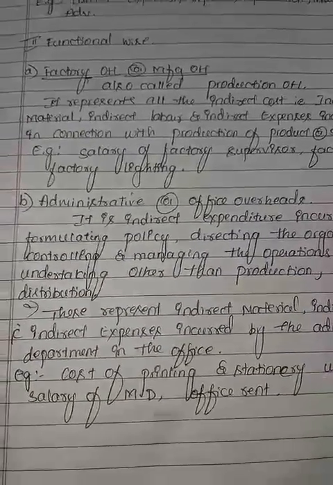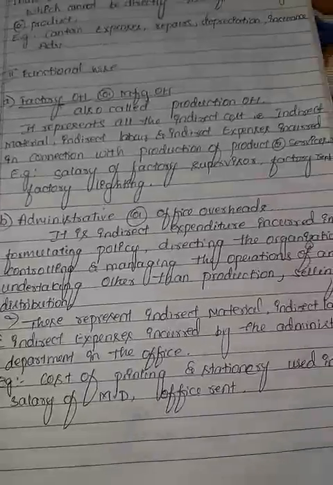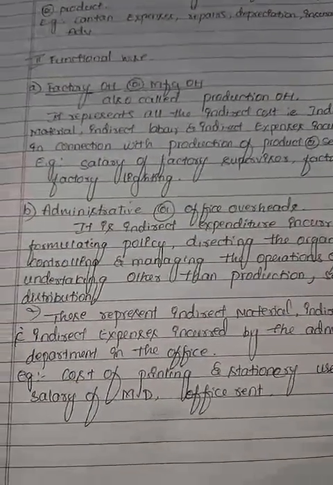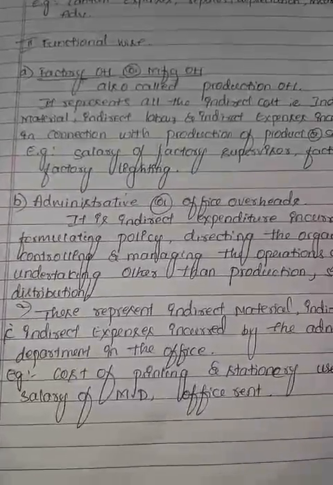It means these represent indirect material, indirect labor, indirect expenses incurred by the administrative department in the office.